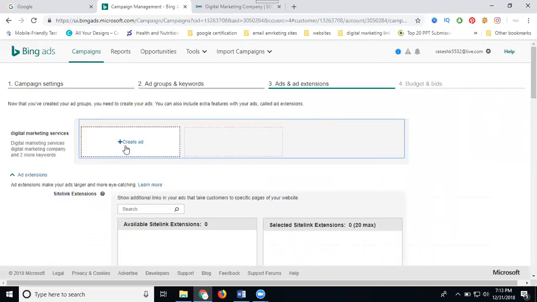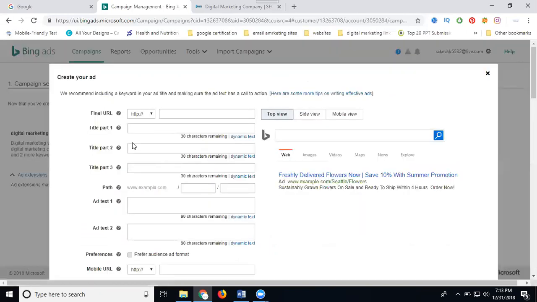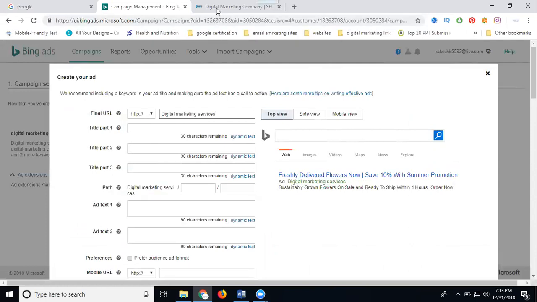Create ad group. First, create the ad. What is that? Add the final URL. HTTP. Type part 1, part 2, part 3. How many characters? Google AdWords and Bing Ads have 3 types of titles. First 30, second 30, third 30 characters. So write down here.